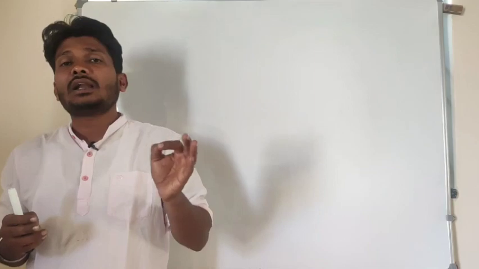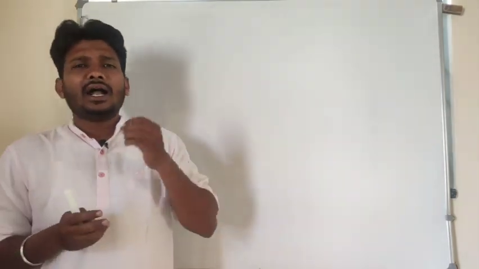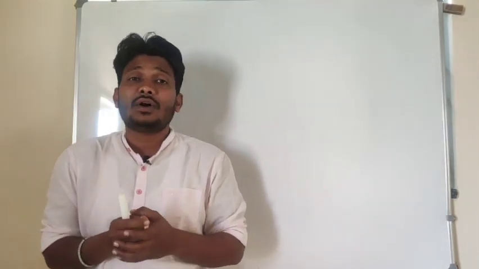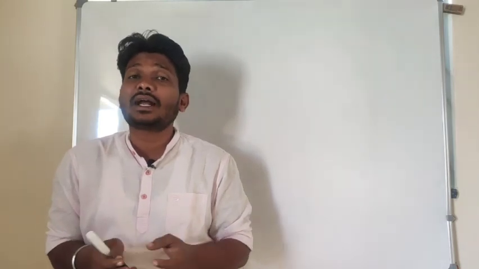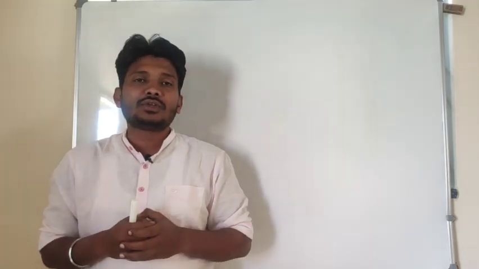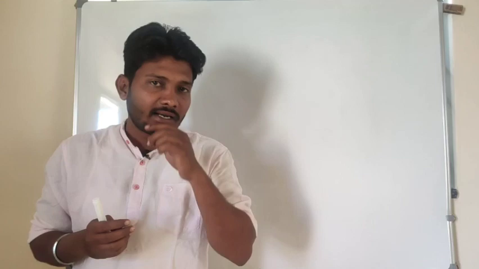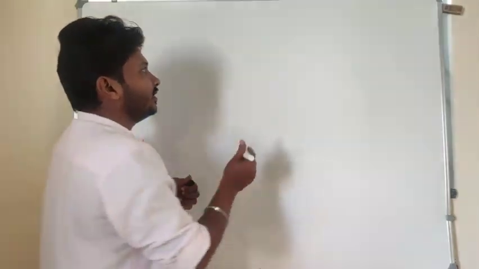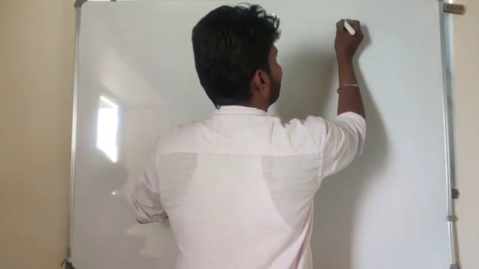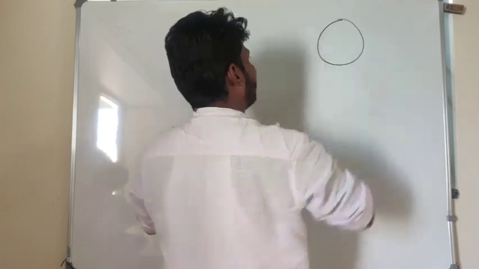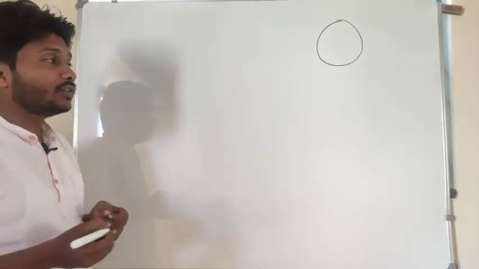So all such things we already discussed in the previous video, and we were in the discussion of why a freely suspended magnet always stays in the north to south direction. Some of you sent the answer for that, and that's the right answer. So all of you sent the right answer to me. Look at here, why does a freely suspended magnet always stay in the north to south direction?